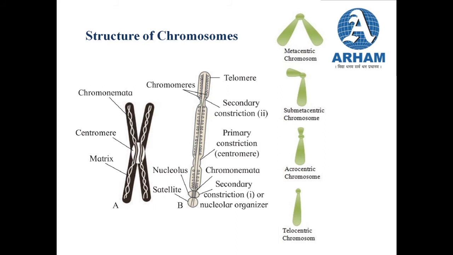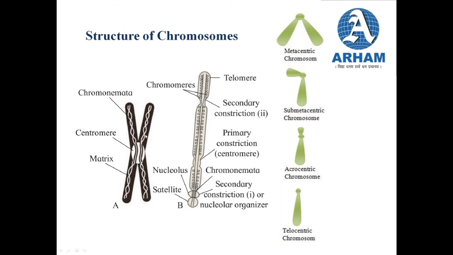Now, surrounding this primary constriction there is a layer known as the kinetochore, and this is the structure to which the spindle fibers get attached when the chromosomes are separated. So what you can see is a primary constriction, which is also known as the centromere.